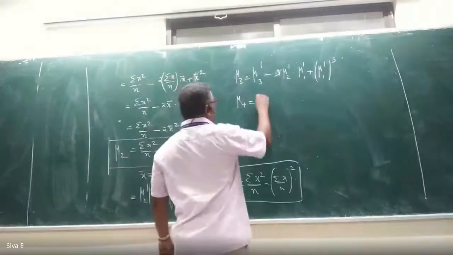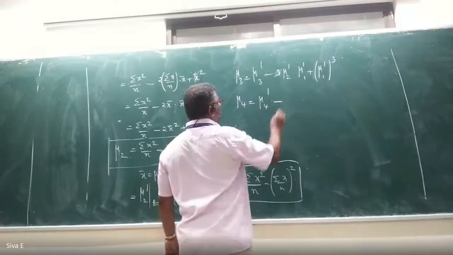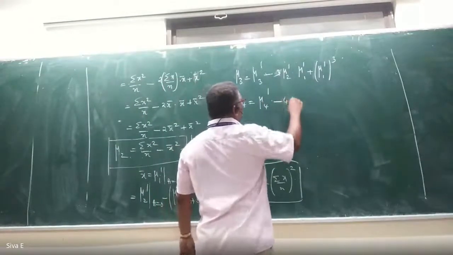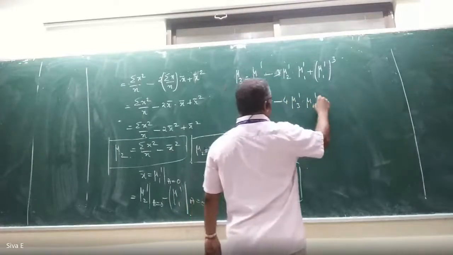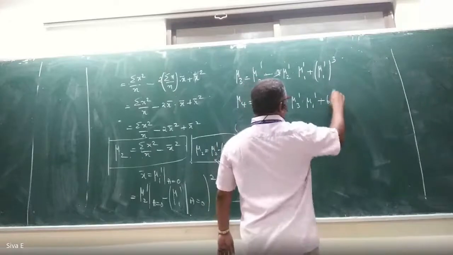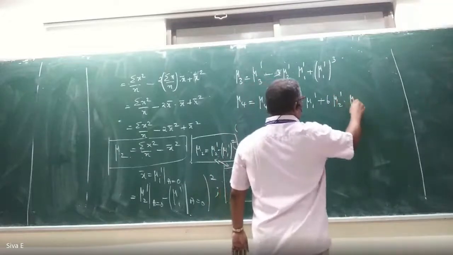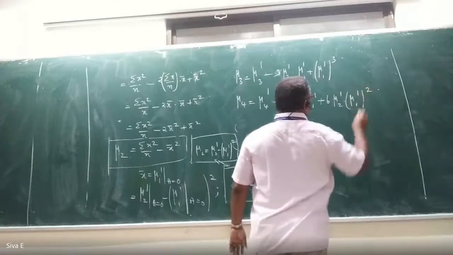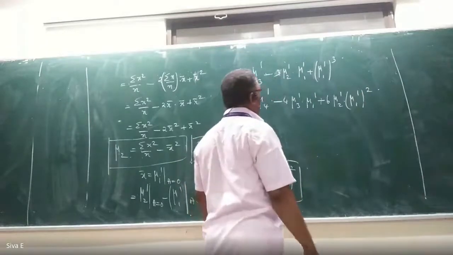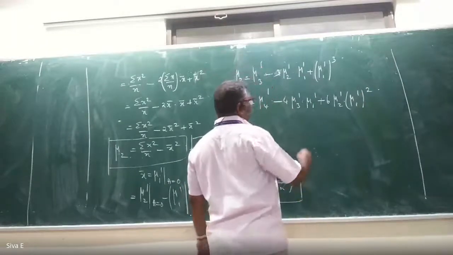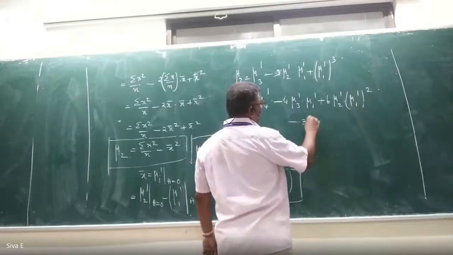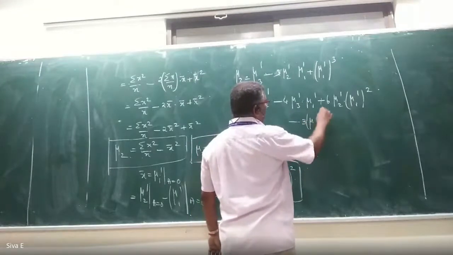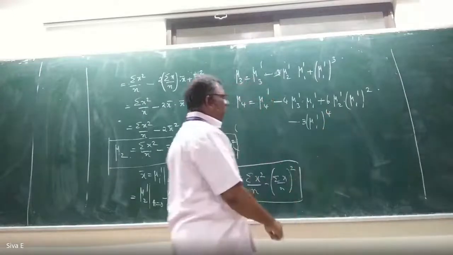Mu4 dash minus 4 mu3 dash into mu1 dash plus 6 mu2 dash into mu1 dash whole square minus 3 mu1 dash whole power 4.